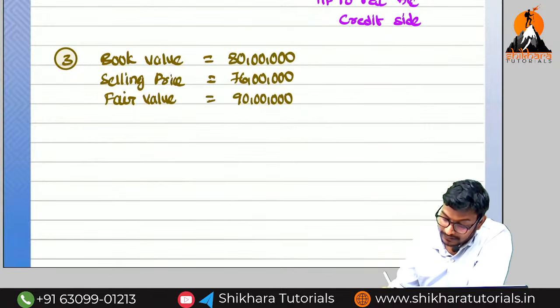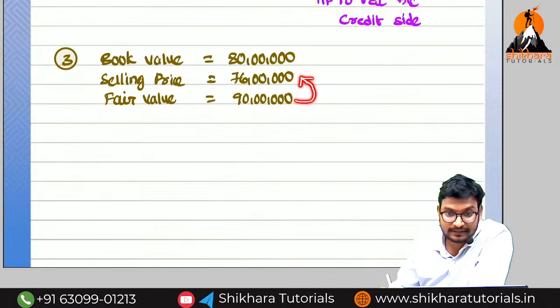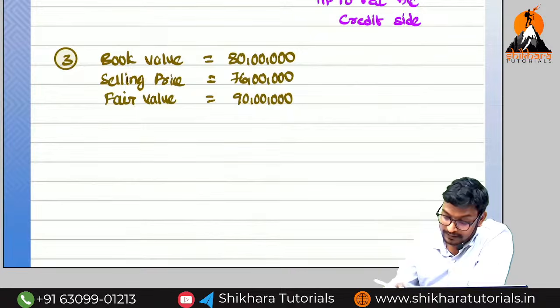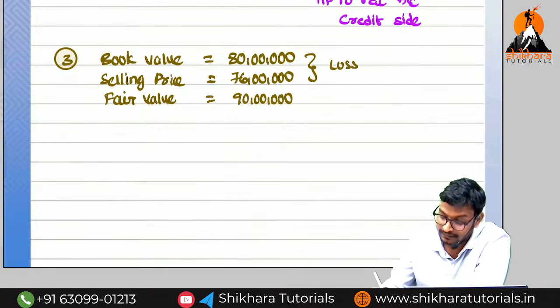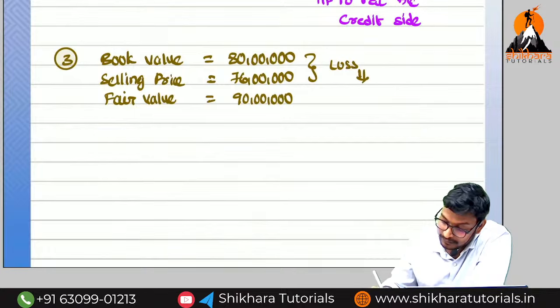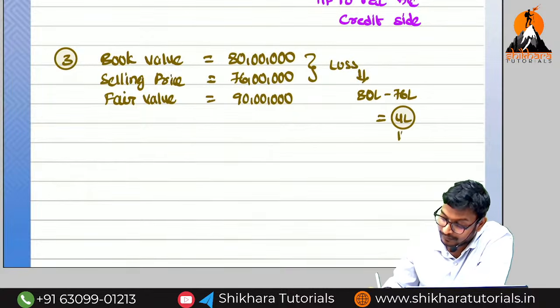So sir, here also, less than fair value or more than fair value? Less than. So less than means what we need to do? Less than means immediately transfer. But the difference between these two is called what? The loss they are getting. Yes or no? Book value is more and selling price is less. What is the loss they are getting? 80 lakhs minus 76 lakhs is equal to how much? 4 lakhs is the loss that we need to transfer.